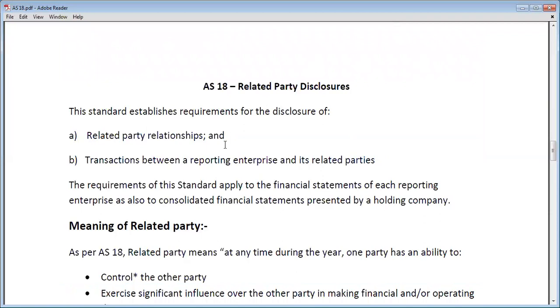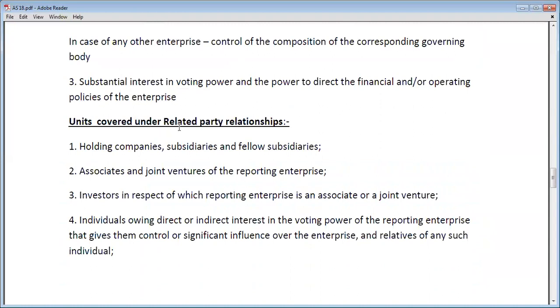So the enterprise which has control on another party will be known as the reporting enterprise, and the enterprise on which the reporting enterprise has control will be known as the related party. Okay. Now units covered under related party relationship. So under related party relationship, which kind of units will be covered? Holding companies, subsidiary companies, and any fellow subsidiaries. So in related parties, it will include holding companies, subsidiary companies, and any fellow companies: the subsidiary company of the holding company or any fellow subsidiary of the holding company.